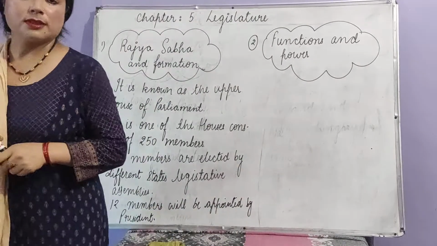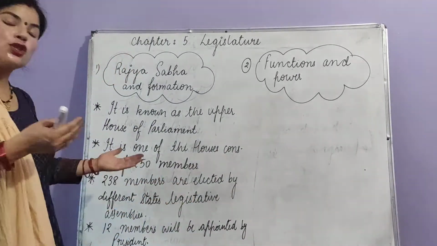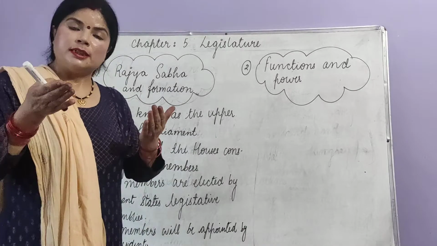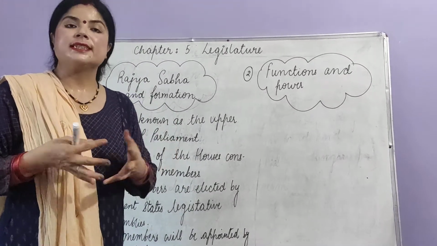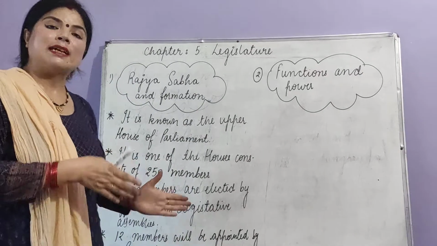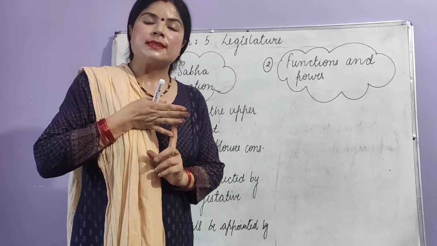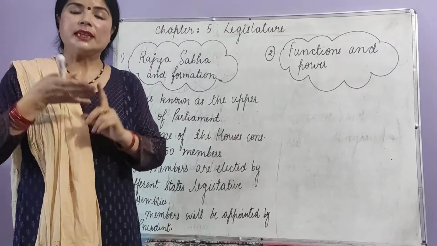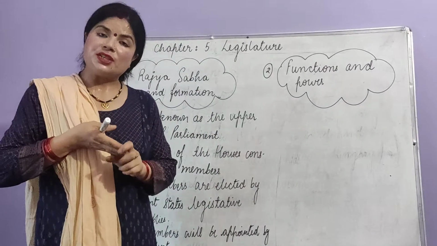Now students again it's important to know that remaining 12 members will be appointed by our president. These 12 members can be from different fields. They can be from cinema field, they can be from art field, they can be from literature field.